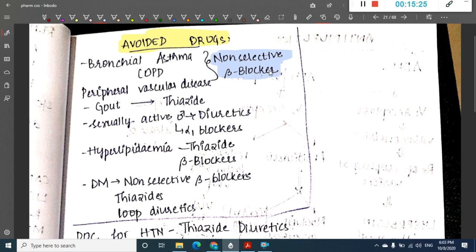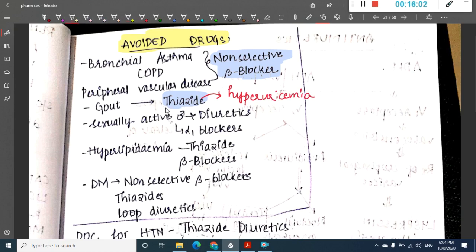These beta blockers also block the beta 2 receptor on the blood vessels and thus block the vasodilatory action, leading to vasoconstriction, which will aggravate the peripheral vascular diseases. Then in gout, thiazides are avoided. Why are thiazides avoided in gout? Because thiazides have a side effect of causing hyperuricemia. Because of this side effect, thiazides are contraindicated in gout.